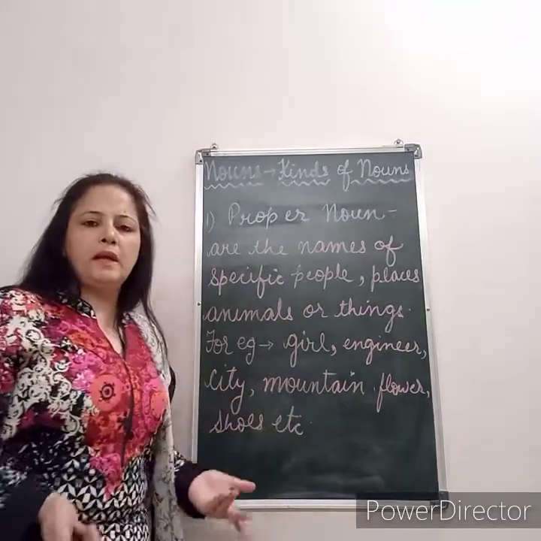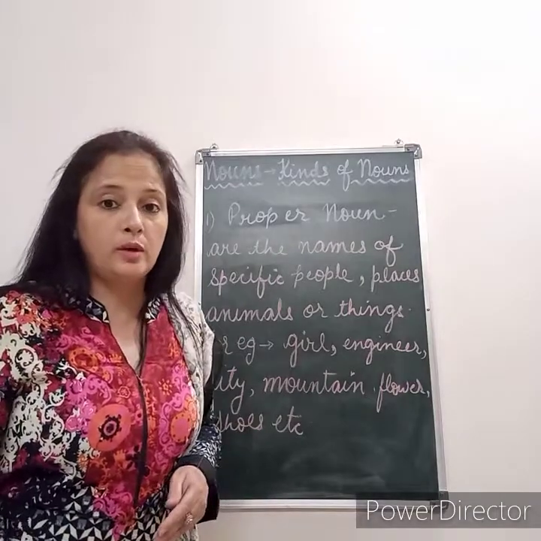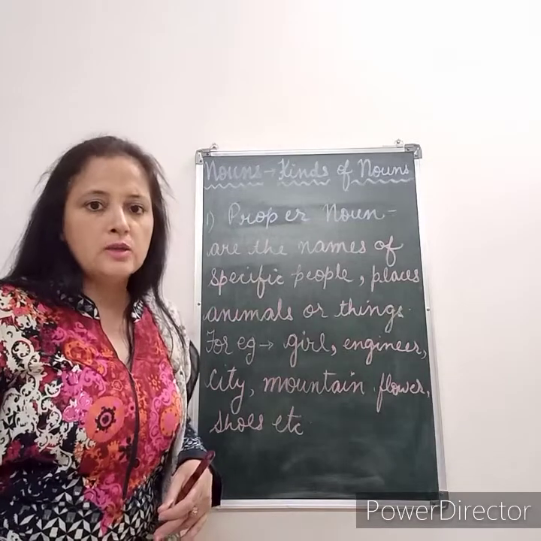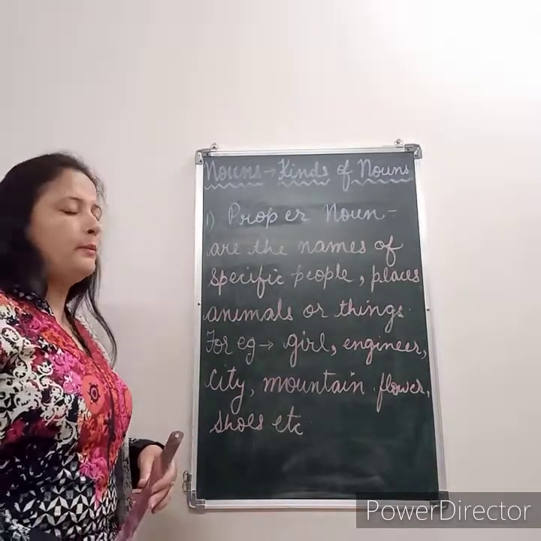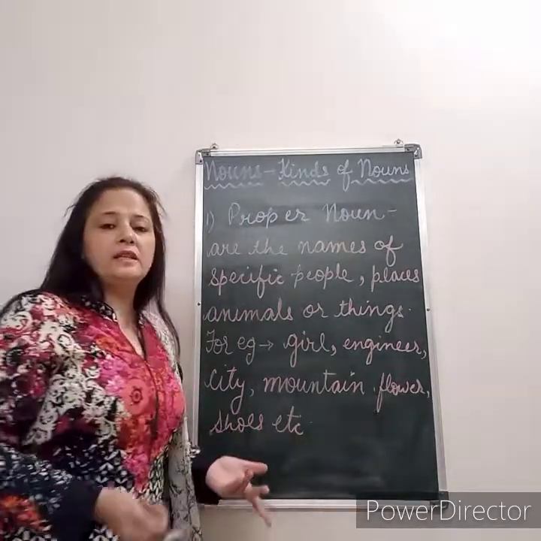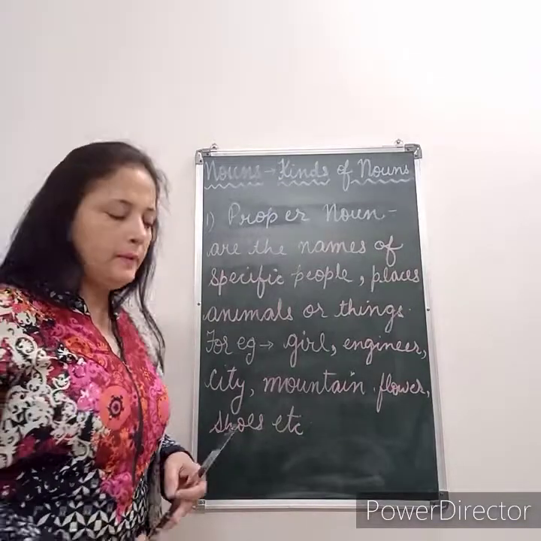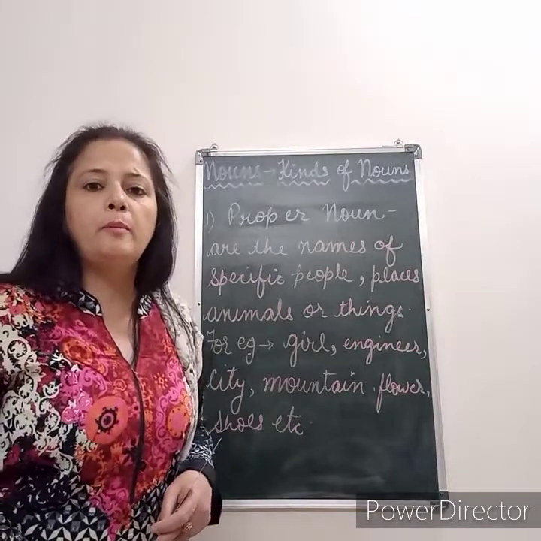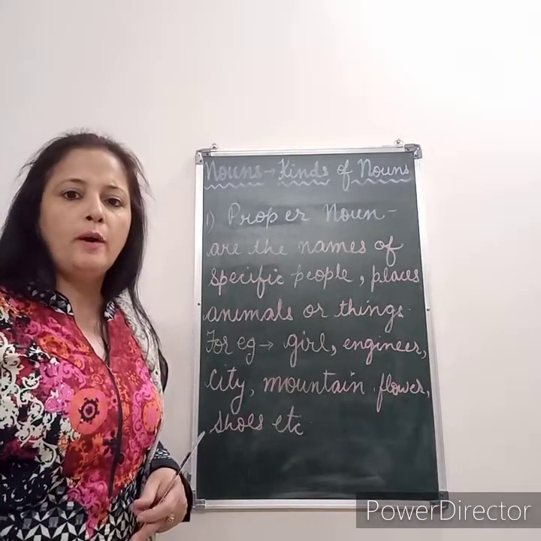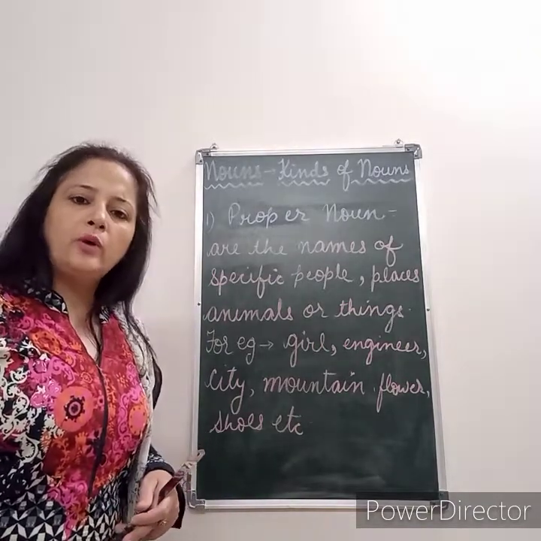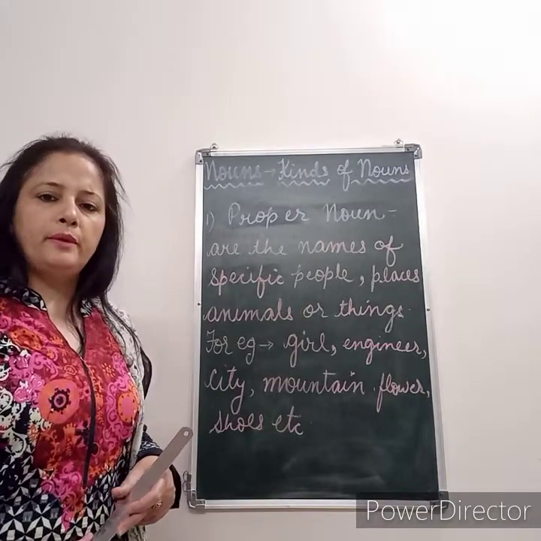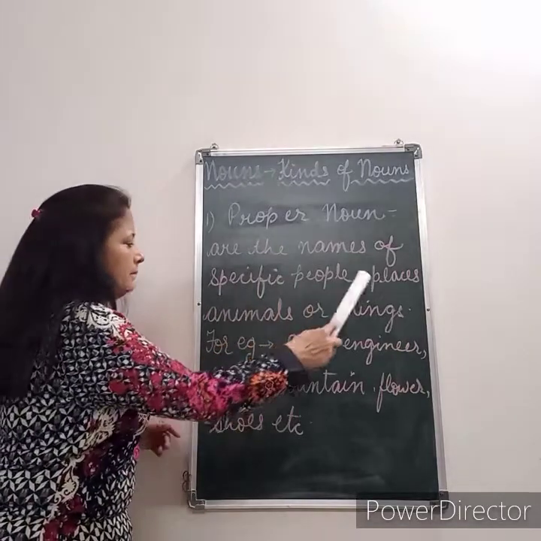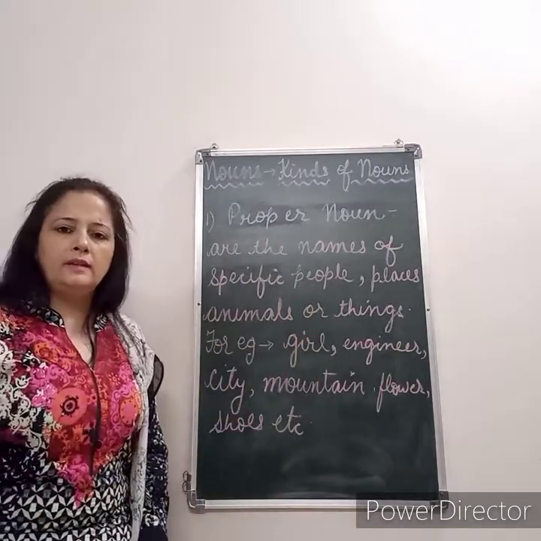Then mountain, it can be any mountain as a common noun. But if we talk about the proper noun, it has to be a name. So like the Himalayan mountains. So Himalayan mountain is the proper noun. Flower, it can be any species of the flower. Now shoes. Unless and until it has a name like Reebok shoes or Adidas shoes or Puma shoes, okay, so now these are called as proper noun. So the proper nouns are the names of the specific people, places, animals or things.